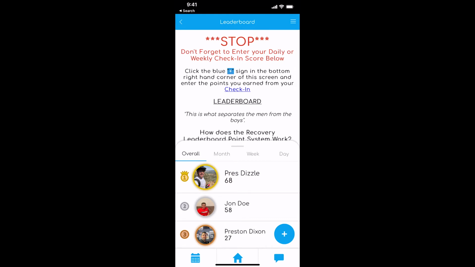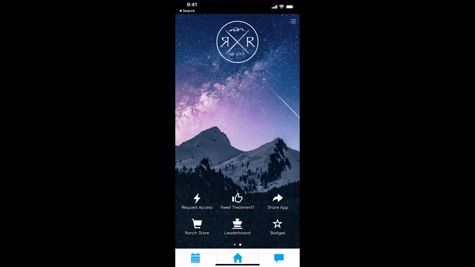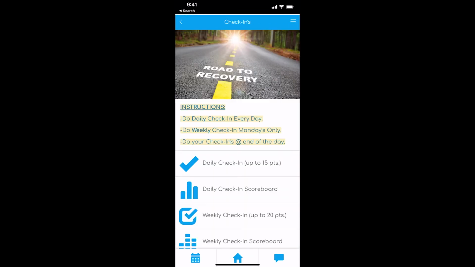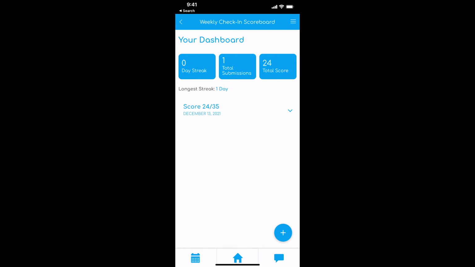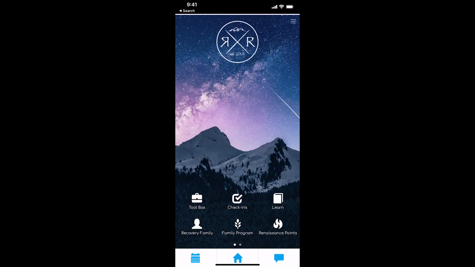Is the leaderboard. But here's the cool thing: all your points are tracked. If we come back over here to the check-ins, we've got your daily check-in scoreboard, right? So this will show the total score. Then we go to your weekly check-in scoreboard. This is going to show you how many points we got in total for the week. Once a month or so, you're going to get with one of the staff. The ranch store is going to be open. You can trade those points for swag, prizes. We're going to have Yeti coolers, paddle boards for life. You could buy raffle tickets. So we're going to raffle off some crazy cool stuff, 3 or 4 times a year at our retreat that we do.